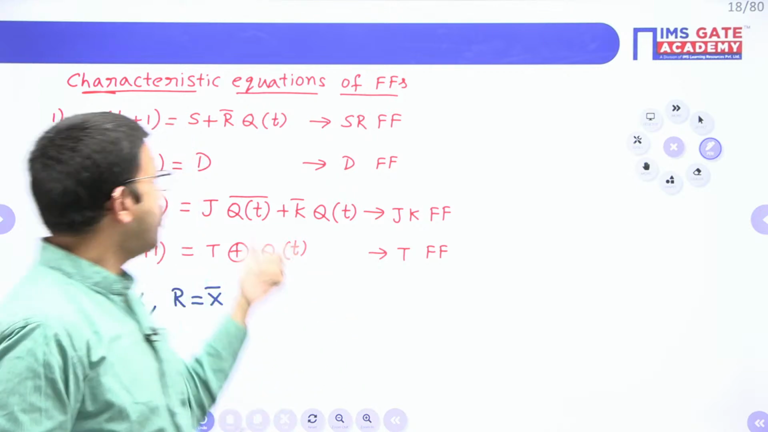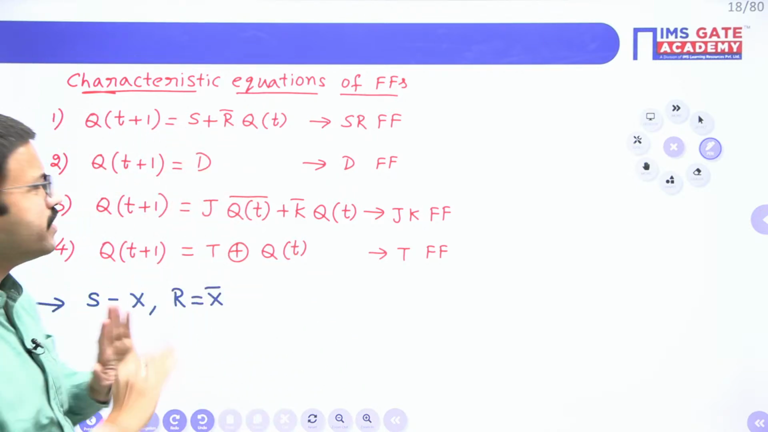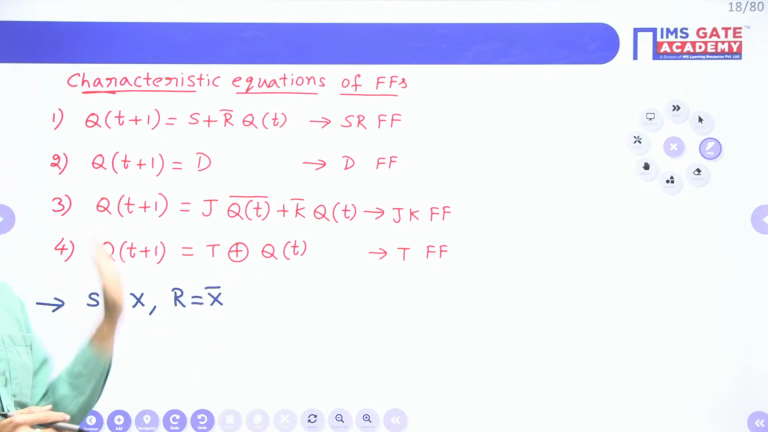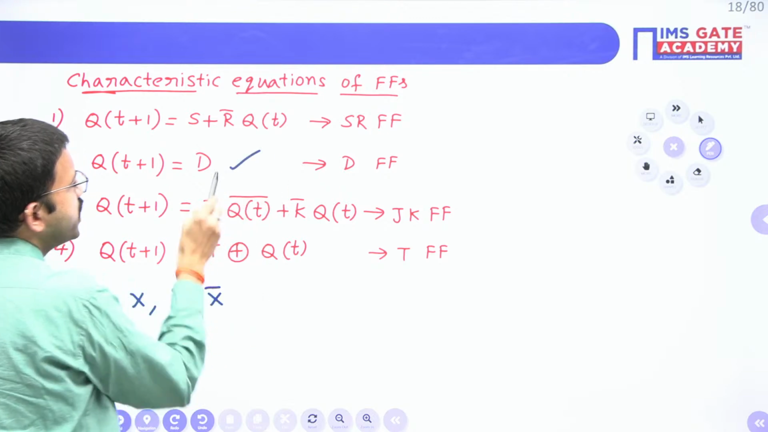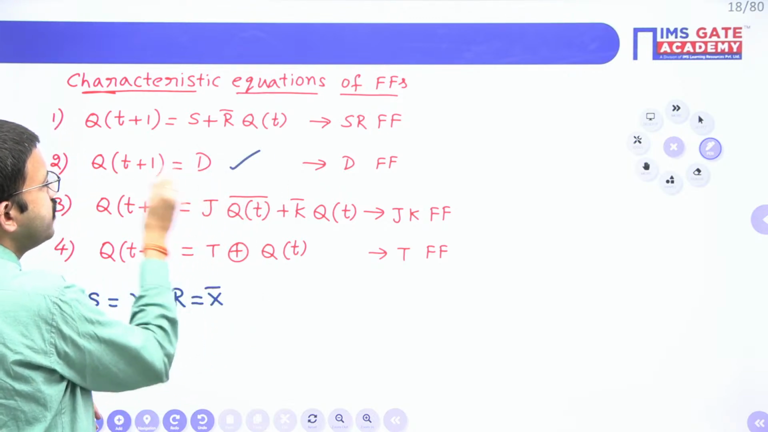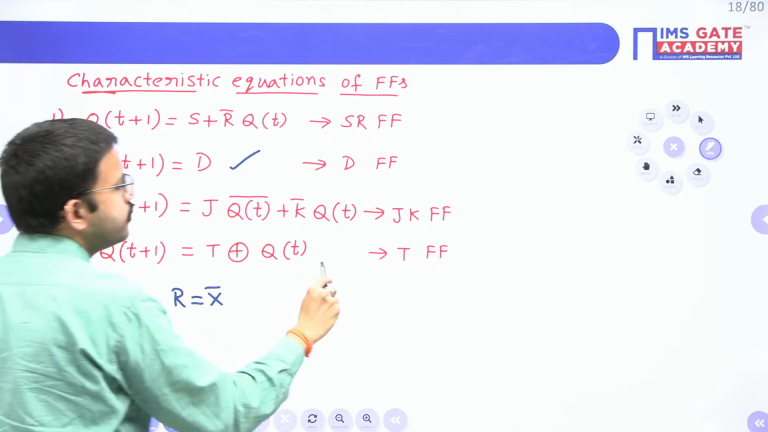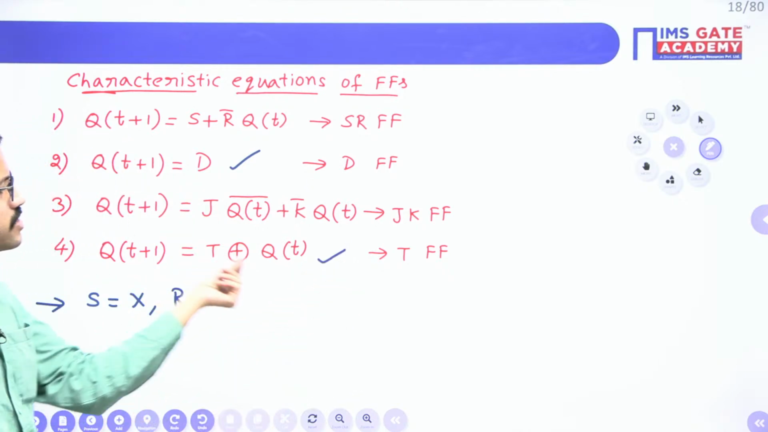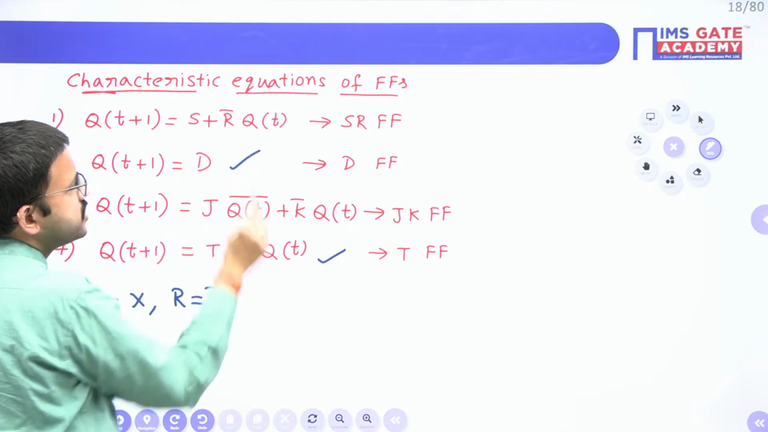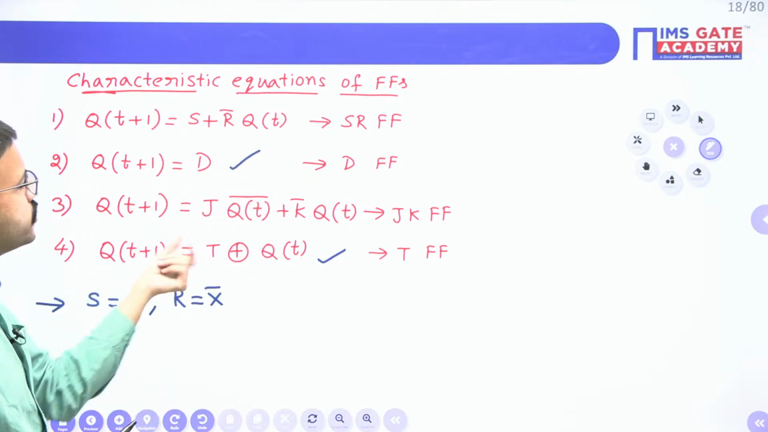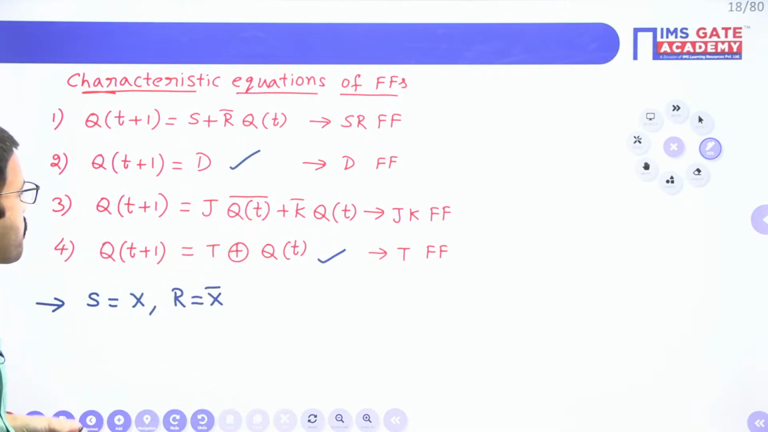Yes, Kundan, you have to remember only these 4 characteristic equations. That is more than sufficient for solving any question related to flip-flops. See, it is very simple. Regarding D flip-flop, whatever the D input you are having, that will come at the output whenever the respective edge of the clock signal occurs. Regarding T flip-flop also it is very simple: T XOR Q. Regarding SR flip-flop and JK flip-flop, just remember S plus R bar Q, and J Q bar plus K bar Q. With practice you can remember, right?